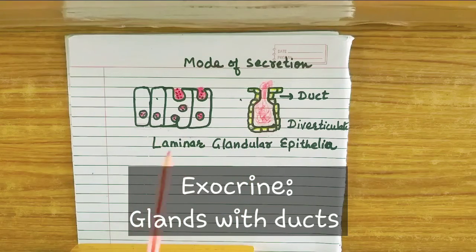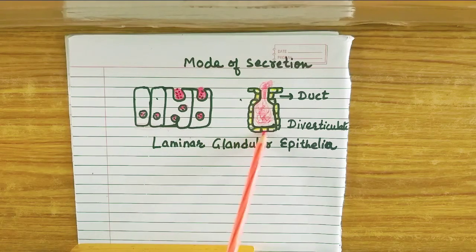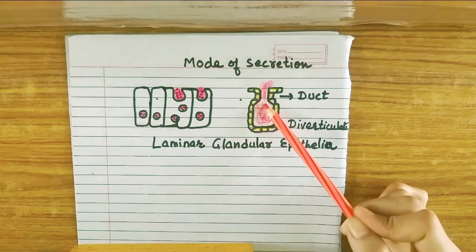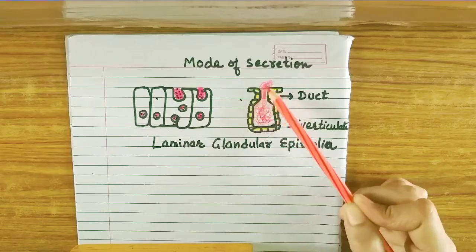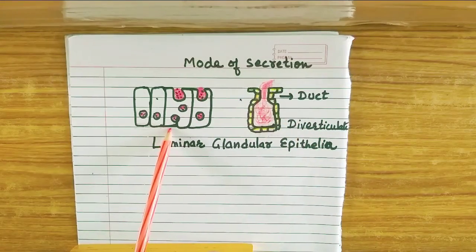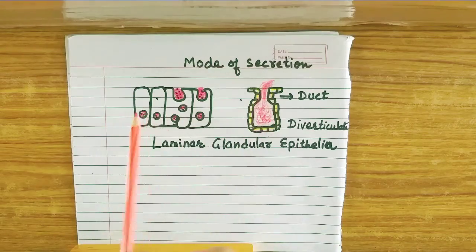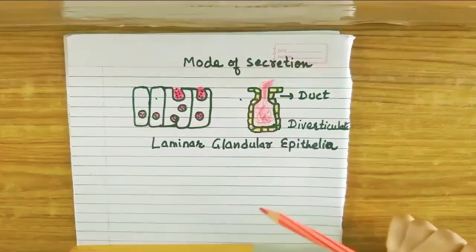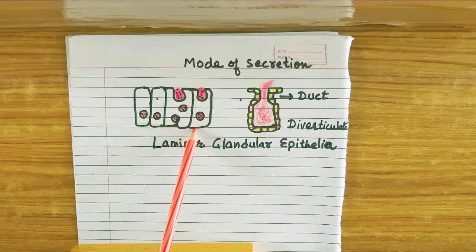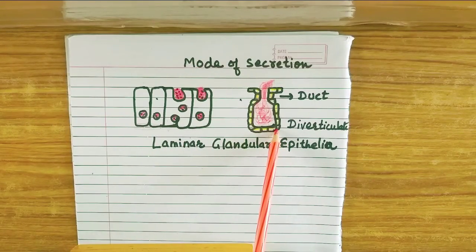The basic difference is that an exocrine gland has a duct. They release their secretion through this duct, through this tube-like structure. While the endocrine glands don't have any duct-like structure, they release their secretion directly. This is the ductless gland and this is the gland with a duct.